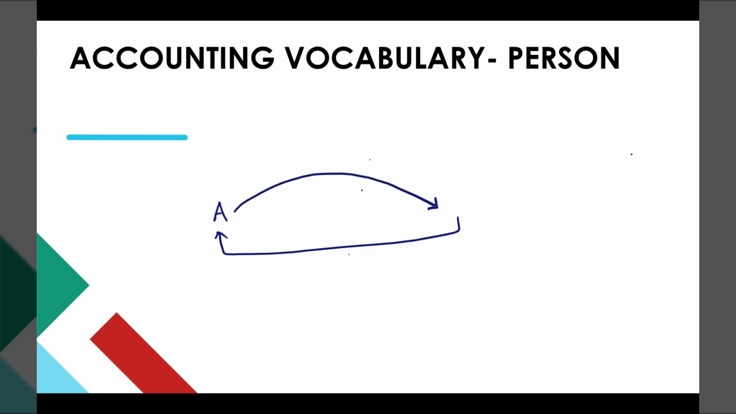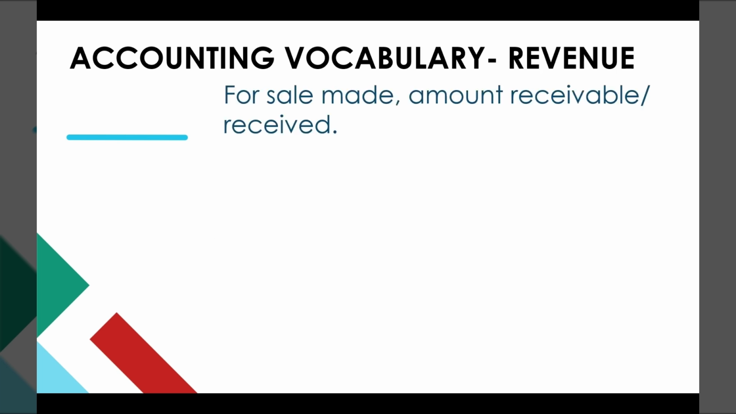Another example of person is A invests in its own business, so the amount which it invested is nothing but capital. Once again, A is different from the entity, right? The owner of the company, owner of the sole proprietorship firm is different from the entity. So the capital which is invested is once again person, owner's capital, and the amount which the owner withdraws for personal use, that is drawings, is also person. Now let's move on to the next topic, that is revenue. For the sales that have been made, whatever the amount receivable or received is called revenue.